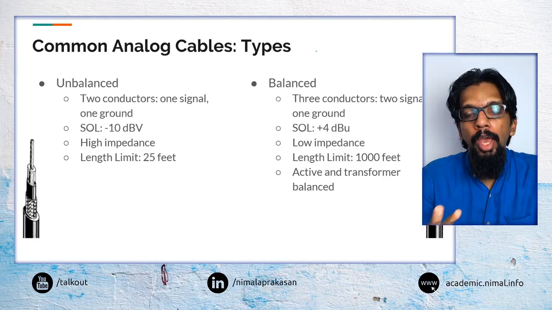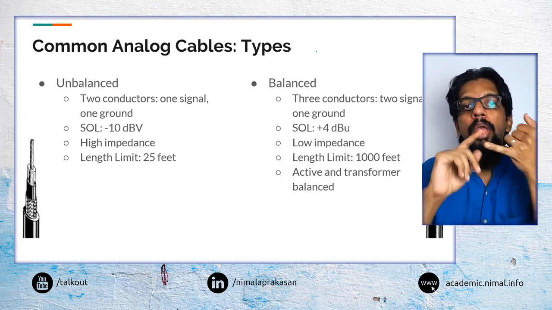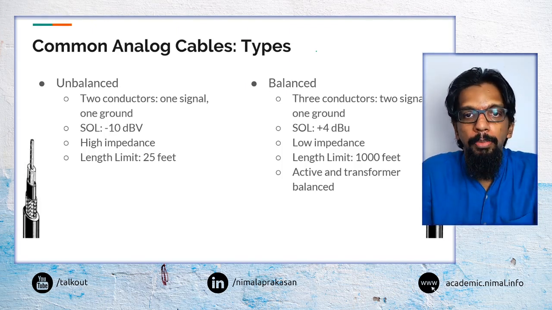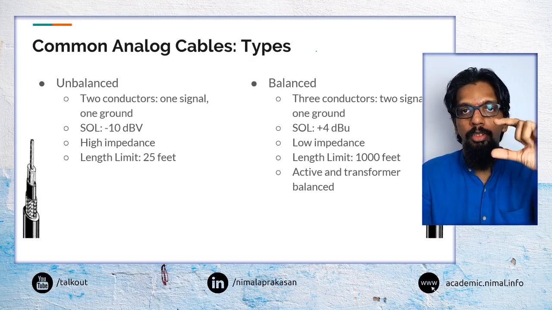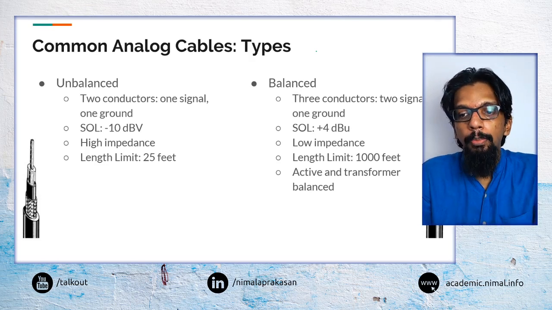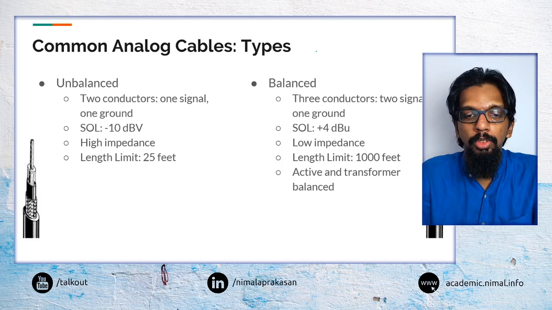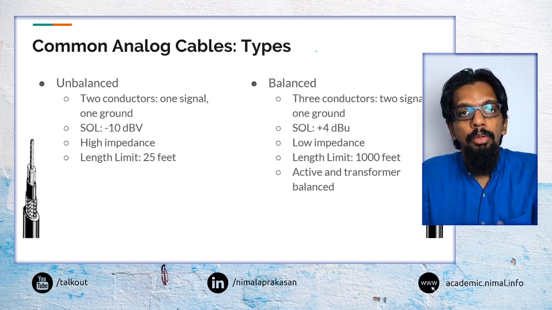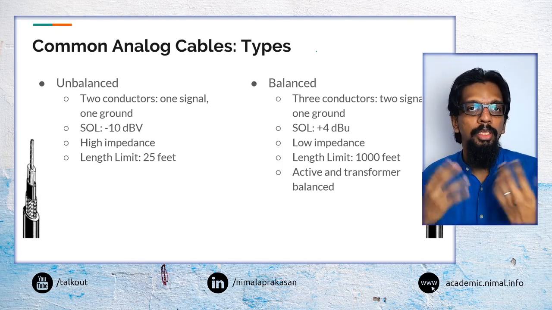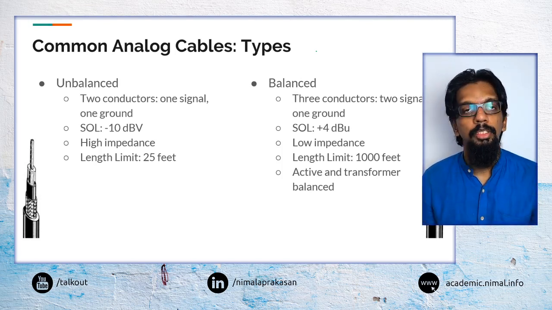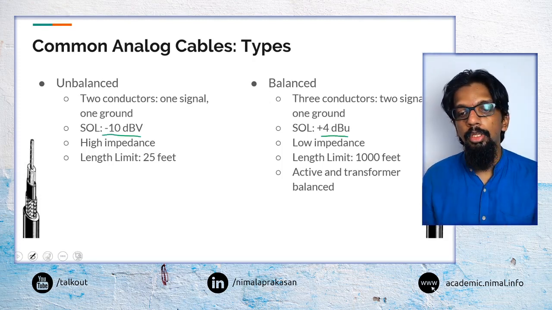So when comparing between cable types, for unbalanced we just need 2 conductors, one for the signal, one for the ground. So we need 2 wires there. For balanced, we need 3 conductors for the 2 signals and 1 ground there. And the sound levels that are normally carried through these types of cables will also differ between those.